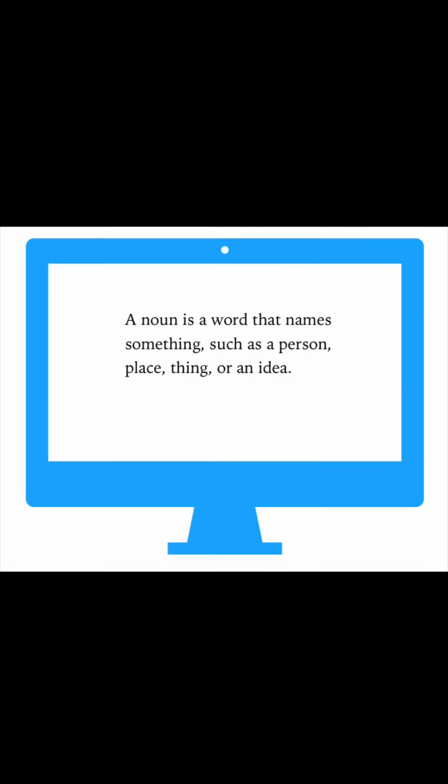What is a noun? We hear this word many times in our studies, right? Even from the beginning of English classes. A noun is a word that names something, such as a person, place, thing, or an idea. Noun, it's called ism in Urdu. Okay? In Urdu, you call it ism, naam. So nouns are basically names. It can be a name of a person, place, thing, or an idea.